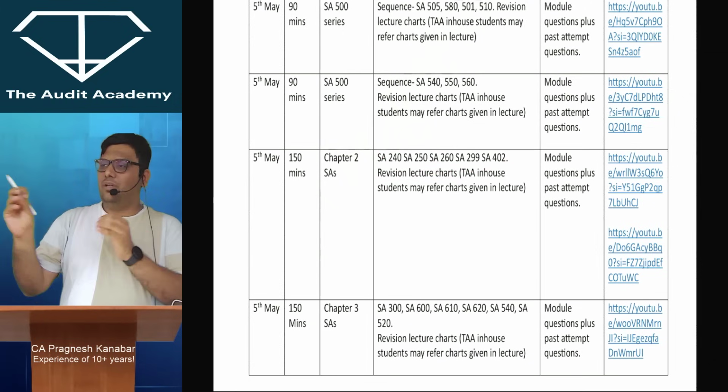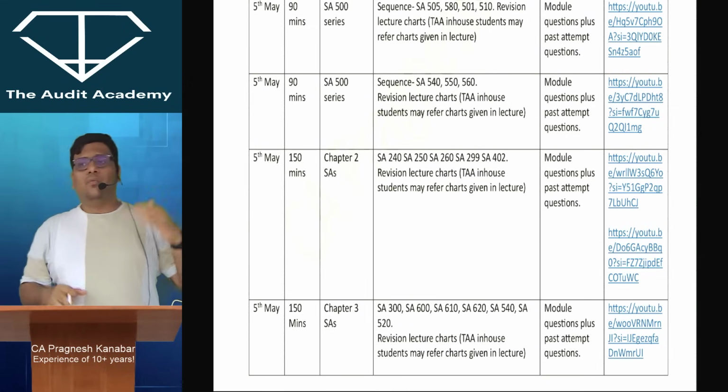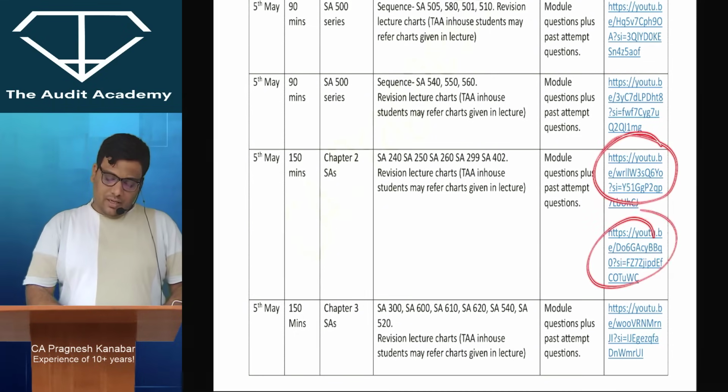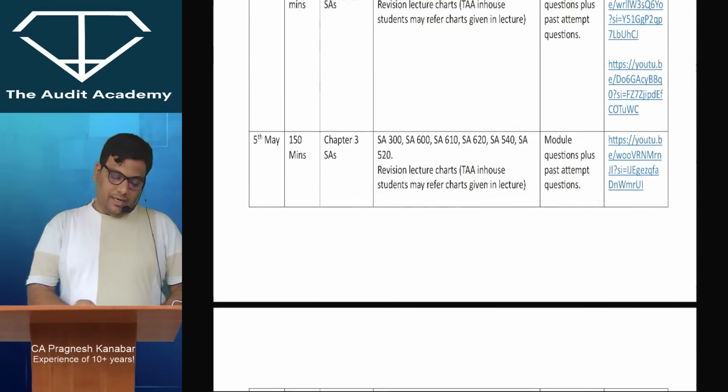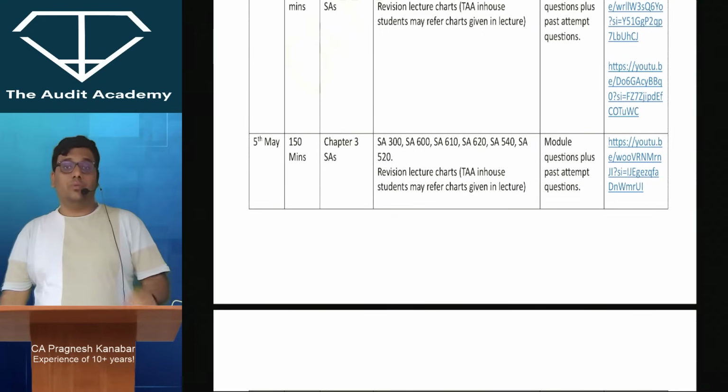Revision lecture notes or in-house, for my in-house students, the notes which I have given will be more than enough for these essays. Module questions will be more than enough. All right, okay, and I have given the revision lecture links over here. All right, then you are going to do chapter 3 essays, and these are the chapter 3 essays over here.